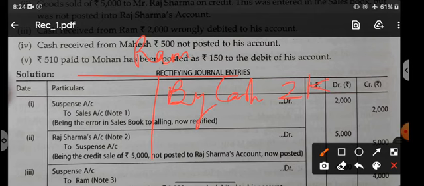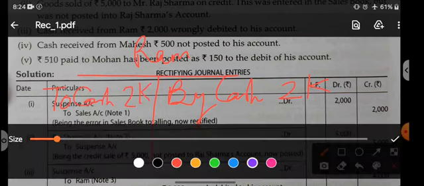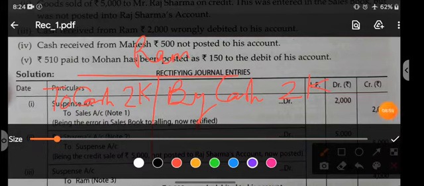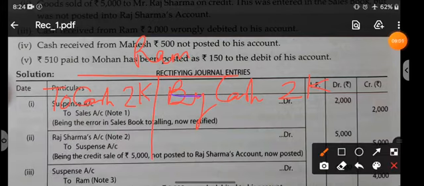But what did we do? We have debited him. That means we have written to cash 2,000, instead of writing by cash. So this is the mistake. We have debited Mr. Ram by 2,000 instead of crediting him. So now what should we do?